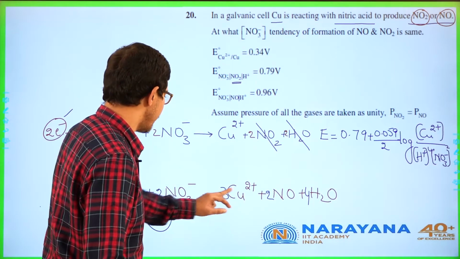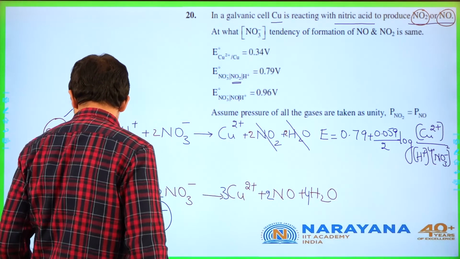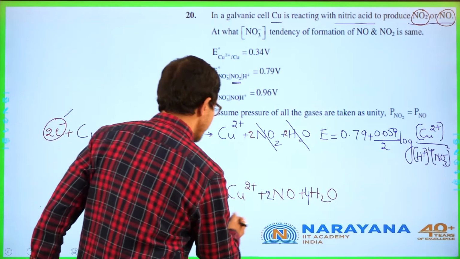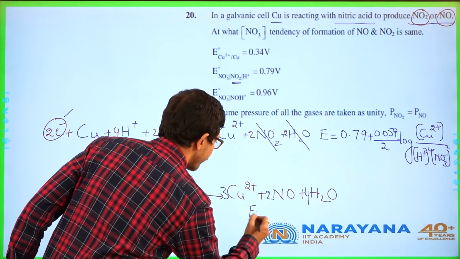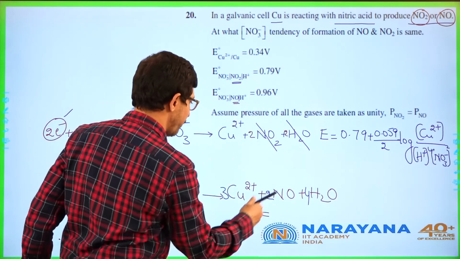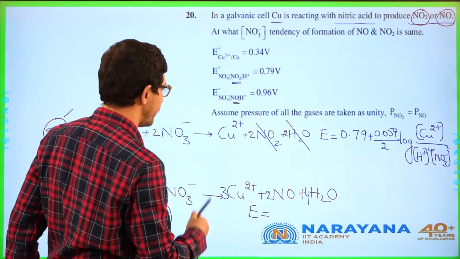In the same manner, if you write for this relation, what you are going to get for this? Check this. So E is equal to, what is the value of E° here? NO based product here. It is NO based product.